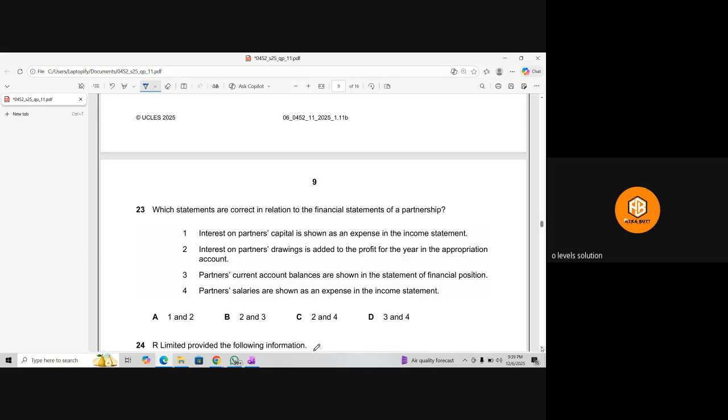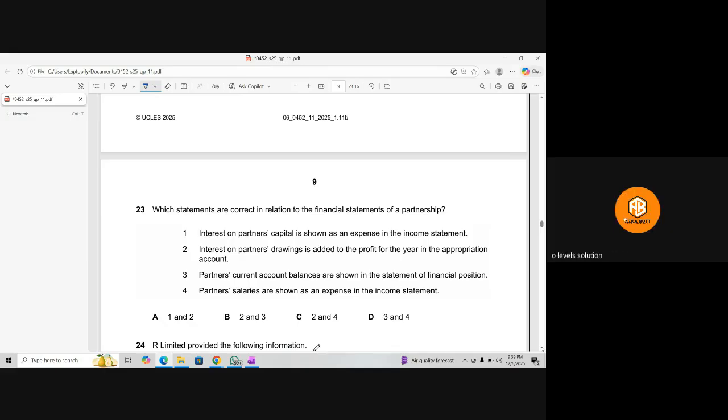Partner's current account balances are shown in the statement of financial position. Yes, it's also correct. So it's 2 and 3. Current account and capital account we need to show in the statement of financial position. Salaries are also not shown. So 2 and 3. Okay, B is the right answer then.